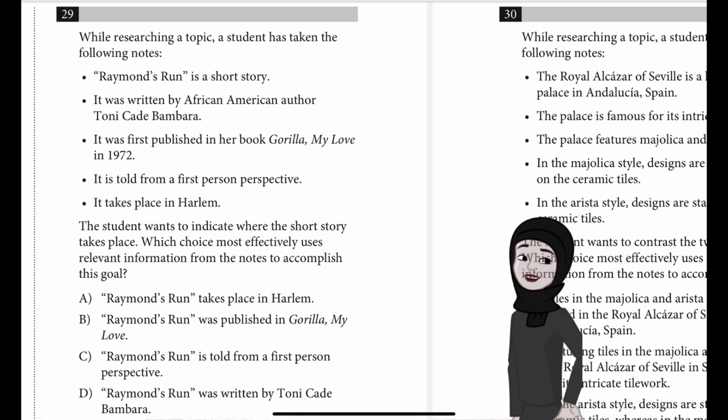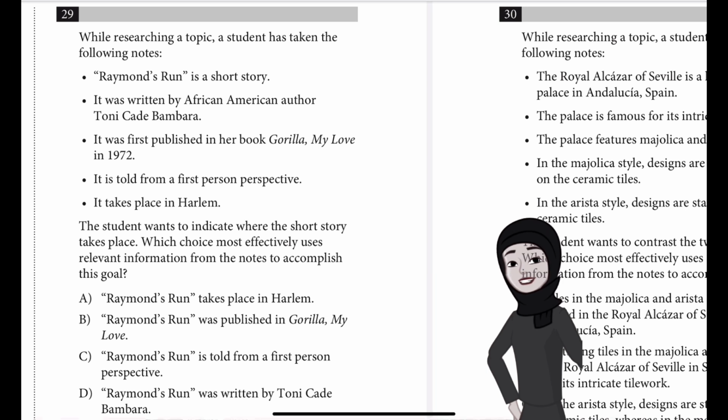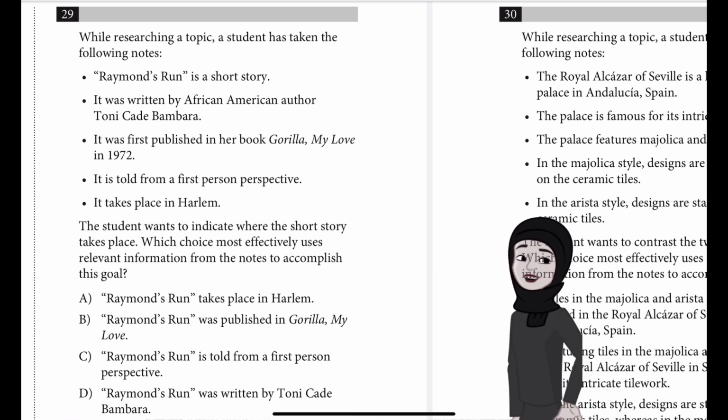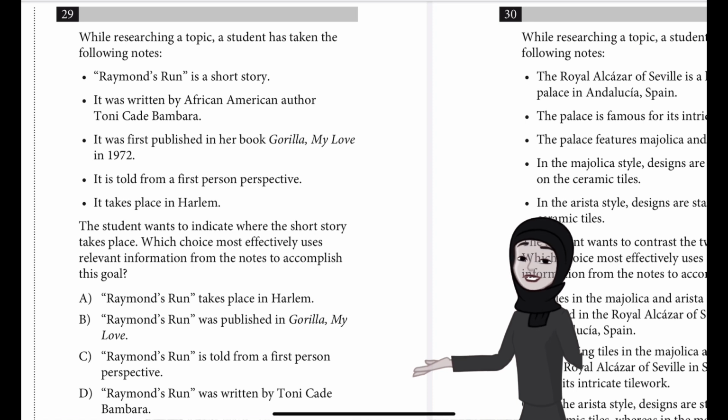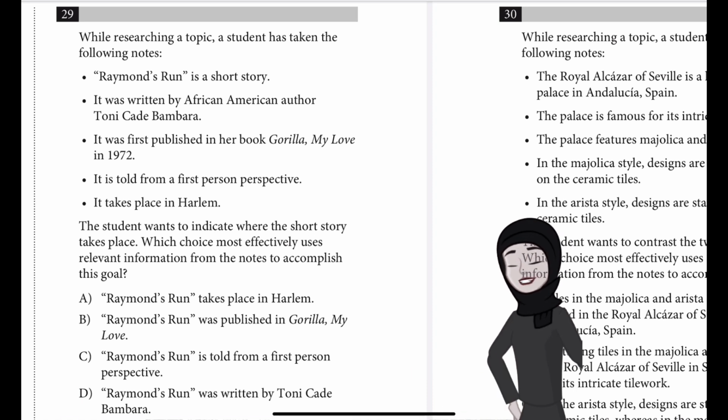The student wants to indicate where the short story takes place. Which choice most effectively uses relevant information from the notes to accomplish this goal? Is it A. Raymond's Run takes place in Harlem? B. Raymond's Run was published in Gorilla My Love? C. Raymond's Run is told from a first person perspective? Or D. Raymond's Run was written by Toni Cade Bambara?